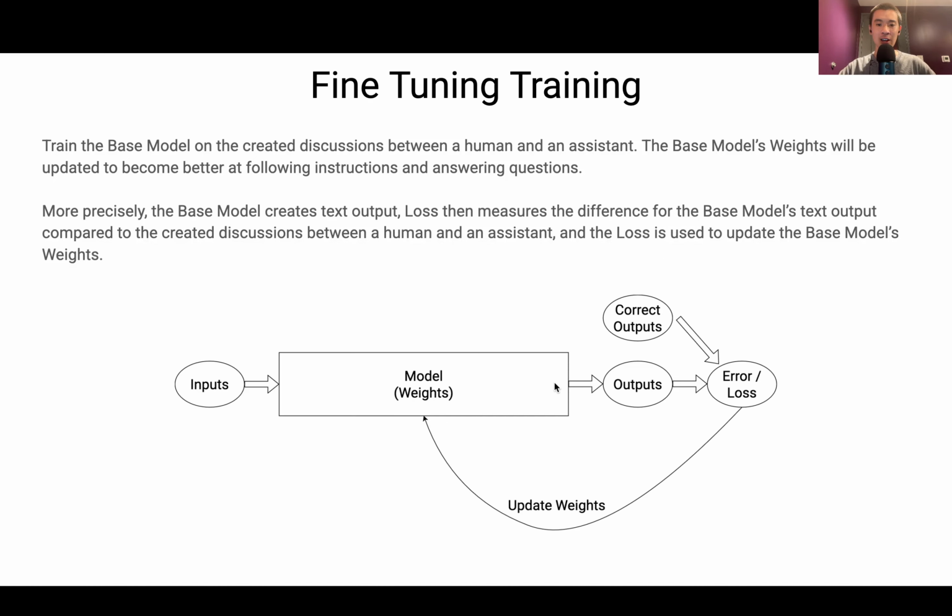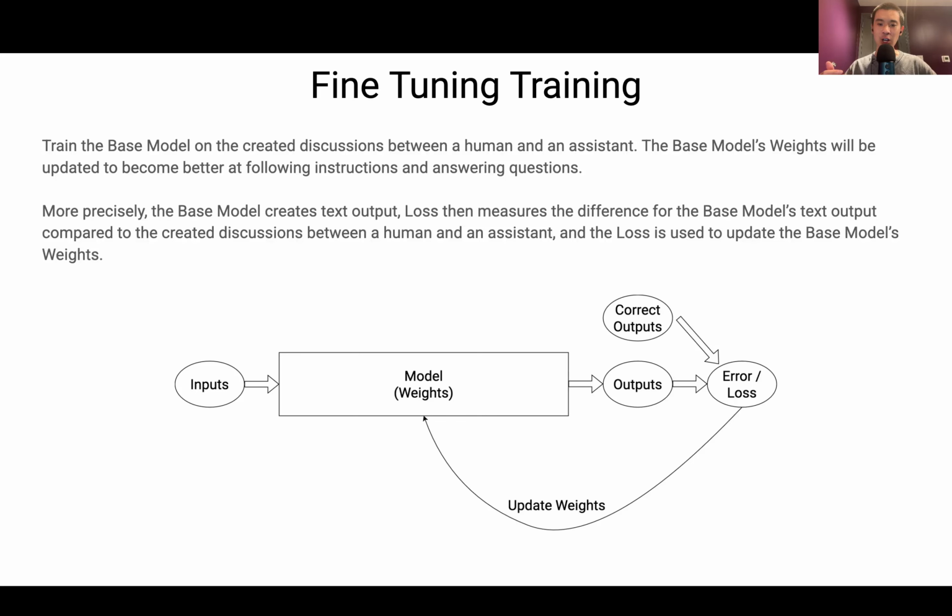I think this diagram that we have gone over multiple times in this course still explains what happens to an LLM. We have inputs that we pass to the model. The model has weights, which can be thought of as the knowledge or brain cells of the model. The model uses its weights to generate outputs. We use the error slash loss to tell the model how good or how bad its outputs are.